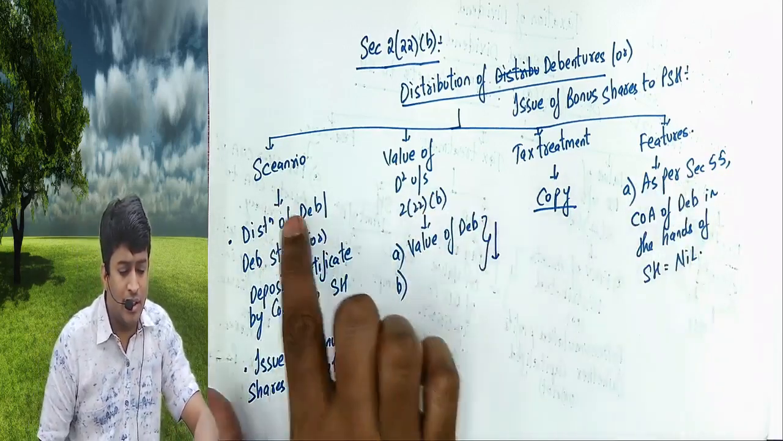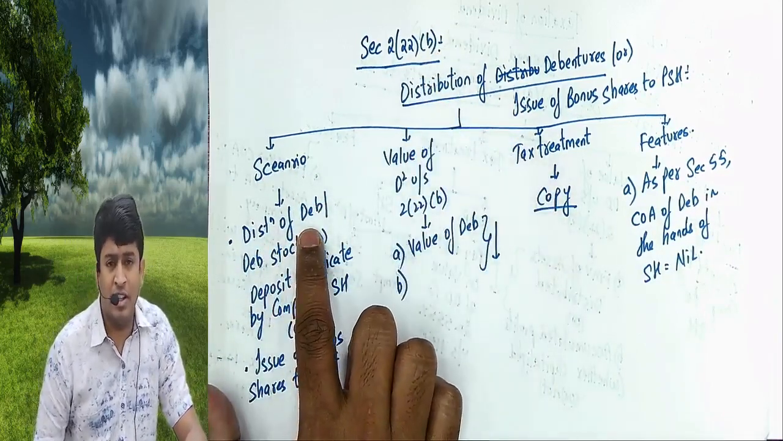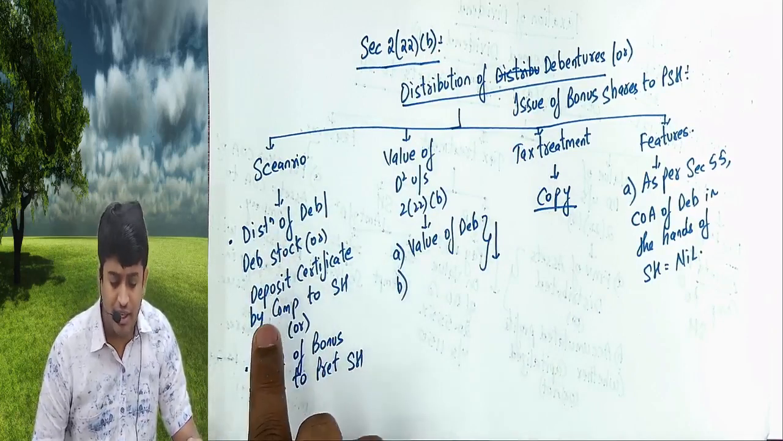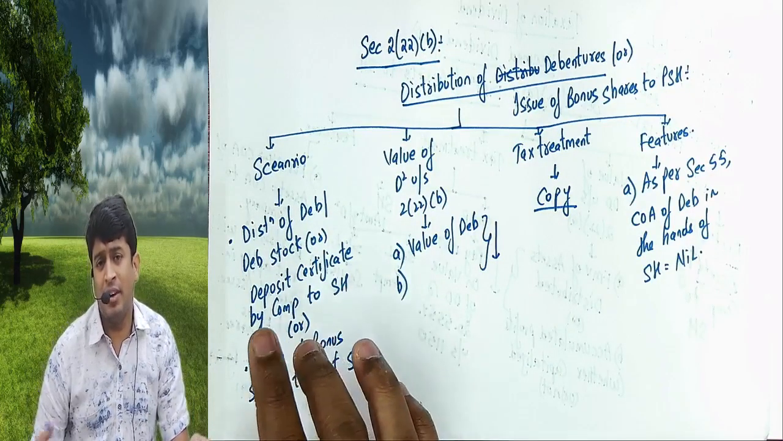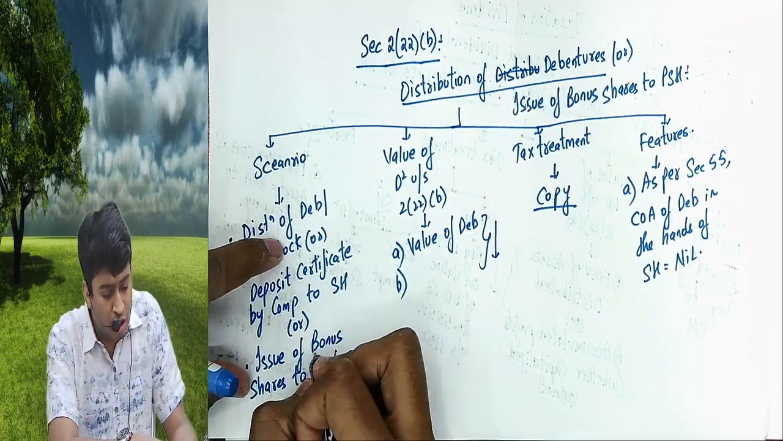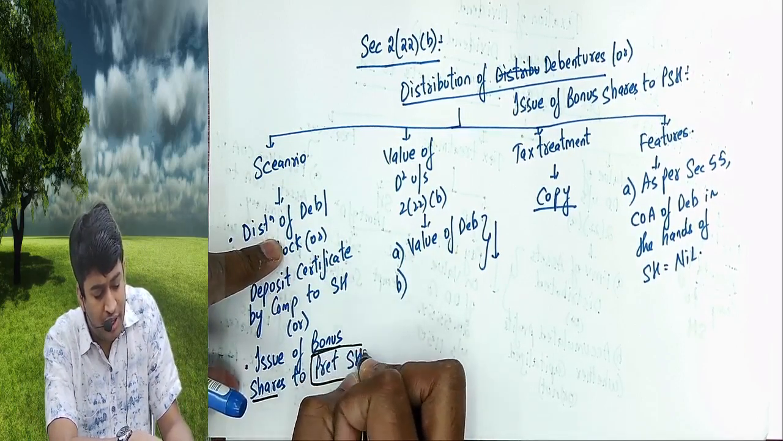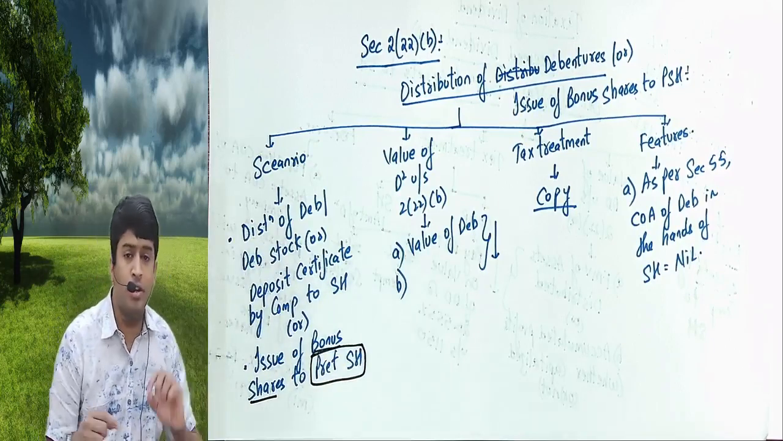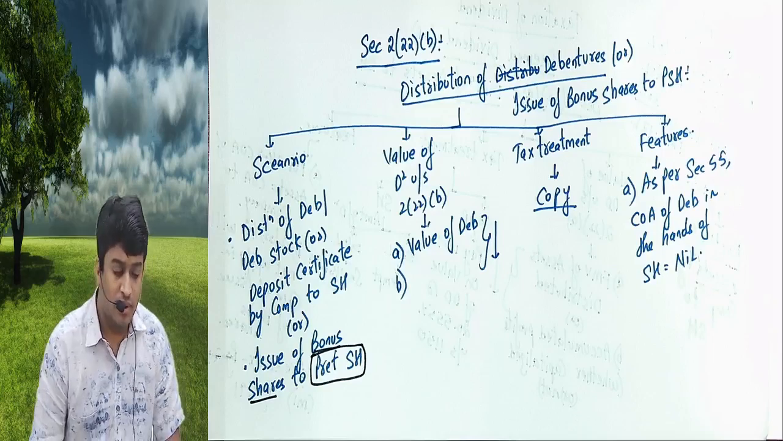Again same headings, scenario 222B, distribution of debentures, debenture stock, deposit certificate by company to shareholders. So company started giving debentures free of cost, or this is important, you are issuing bonus shares to preference shareholders, not equity, then this section will apply. Issue of bonus shares to preference shareholders.